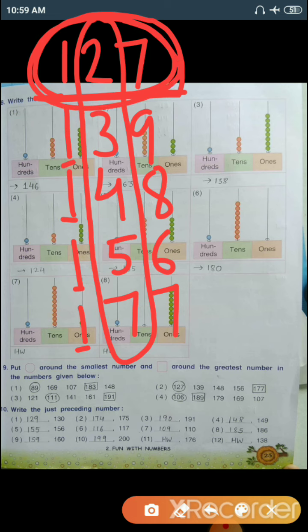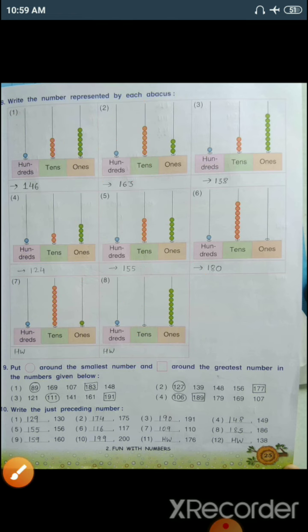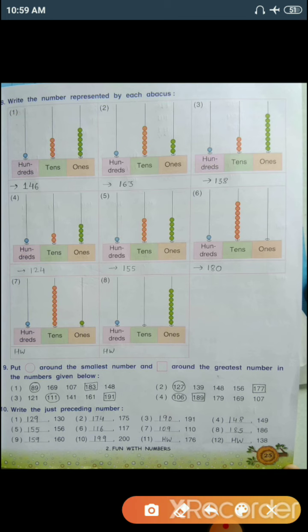With the help of the middle digits we can also find our greatest number. So 2 3 4 5 7. Which one is the greatest number? 7. So 177 is your greatest number. So we'll put a square here. So with the help of place values we can solve this question.